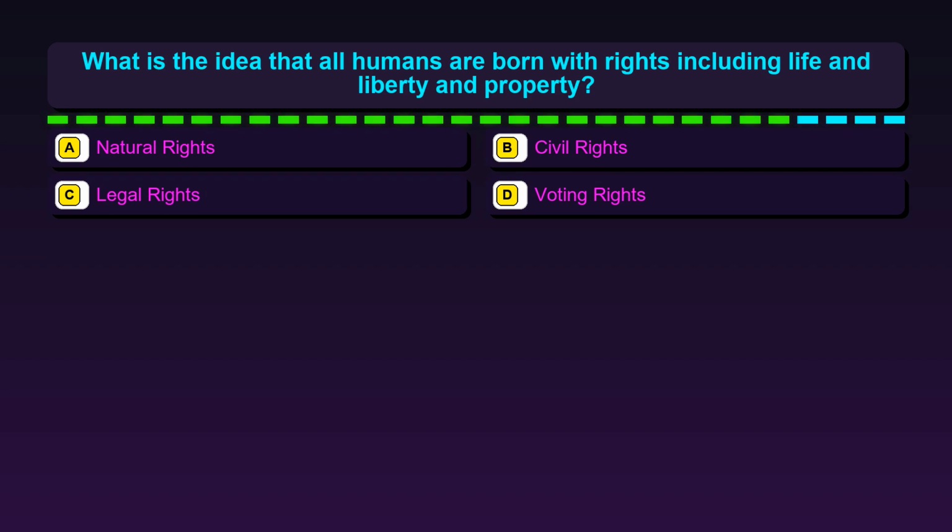Question 94. What is the idea that all humans are born with rights including life and liberty and property? Option A, natural rights. Option B, civil rights. Option C, legal rights. Option D, voting rights.